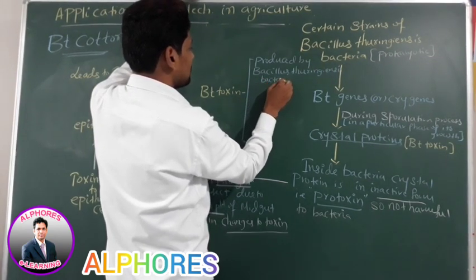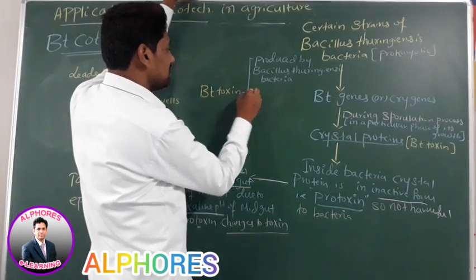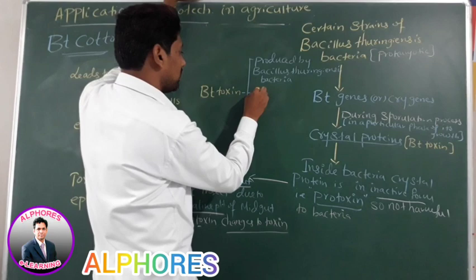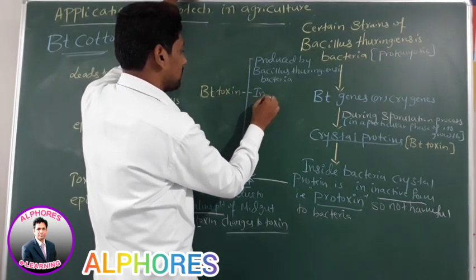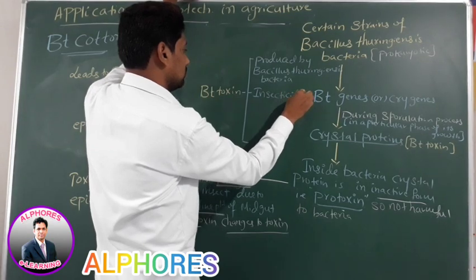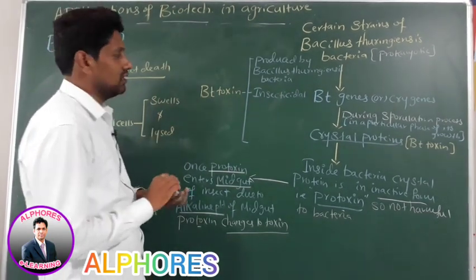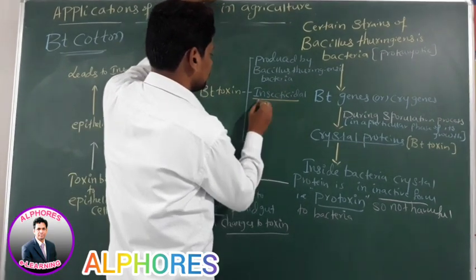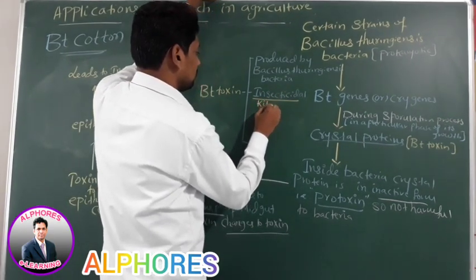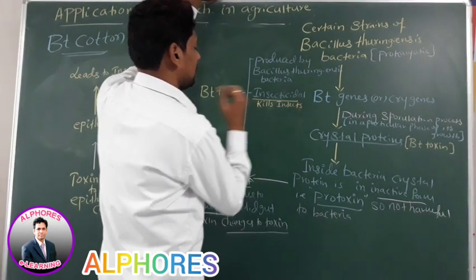Produced by Bacillus thuringiensis bacteria. This Bt toxin has which property? Insecticidal property. Insecticidal means ability to kill insects. Kills what? Insects.